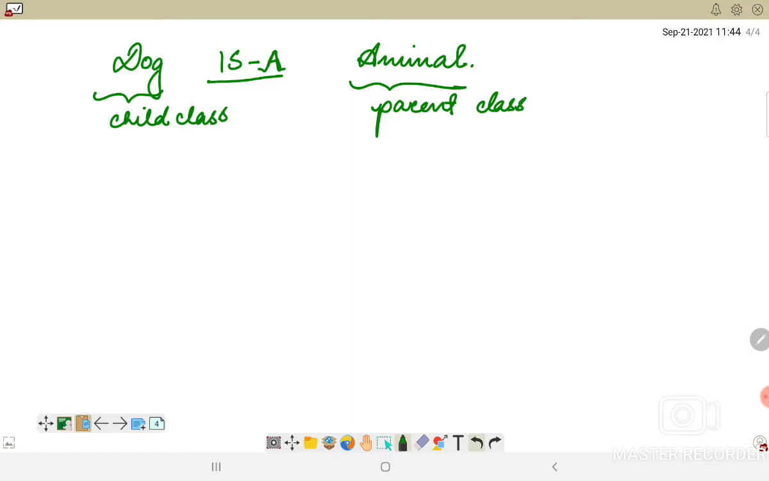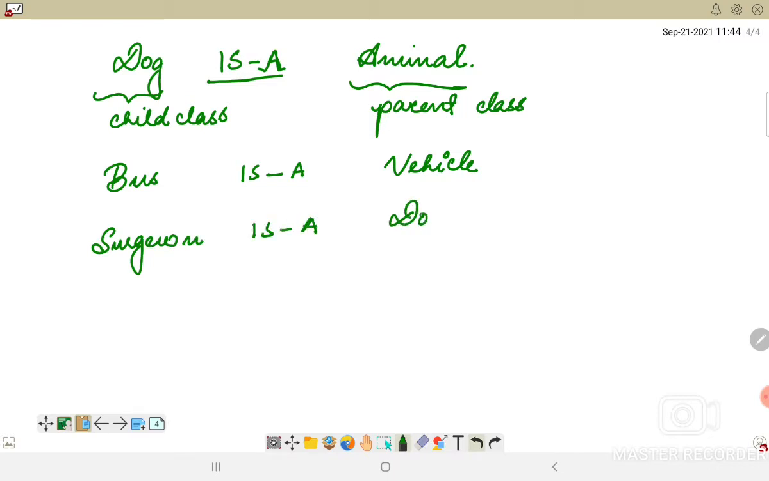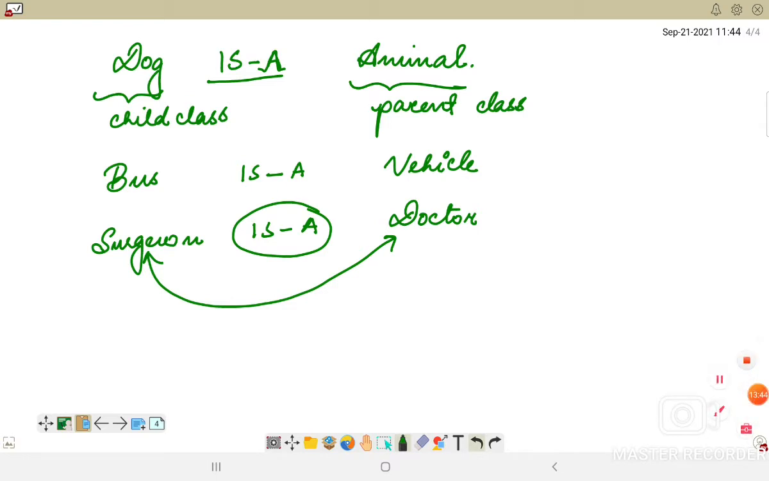Again, if I take a different example, let's say a bus is a vehicle. So vehicle is the parent class here and bus is the child class here. Then let's say a surgeon is a doctor. So we have to remember that the relation between a child and a parent is always an "is a type of" relation. I believe up till here we are clear about it.